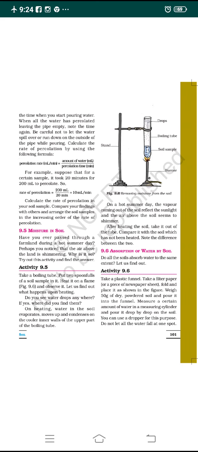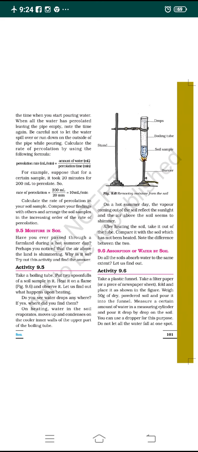See, there is a big difference between each kind of soil, because every kind of soil does not absorb the same quantity of water in a given period of time. So let us find out the absorption capacity of each sample of soil. Let us do one activity for one kind of soil sample, and you have to repeat the same with a different sample of soil. Okay, so what you need to do in the activity, let's see.